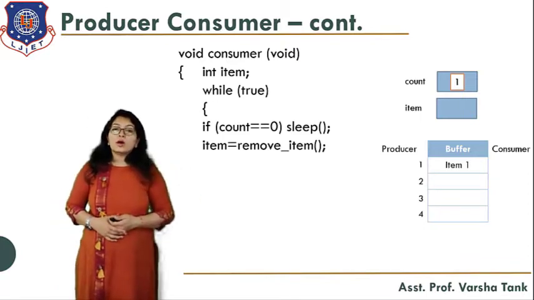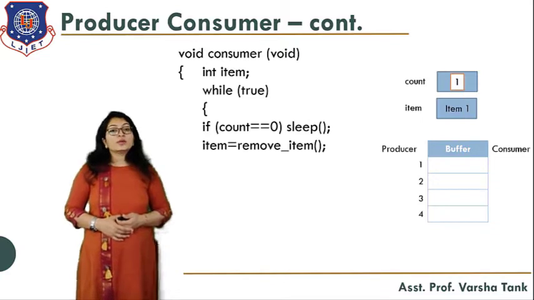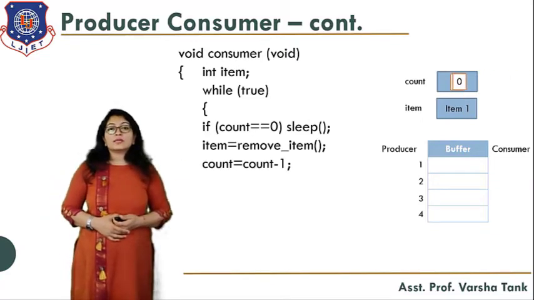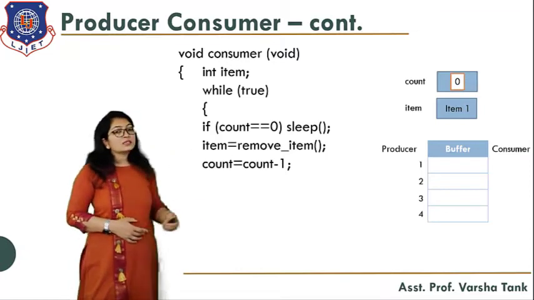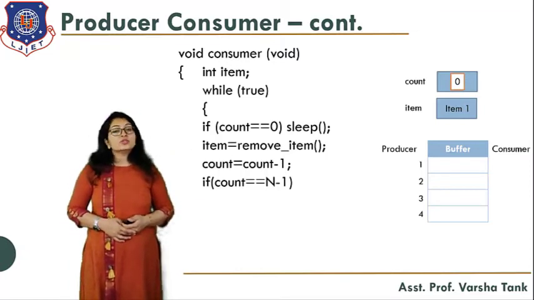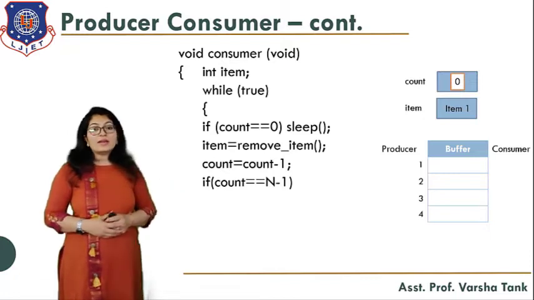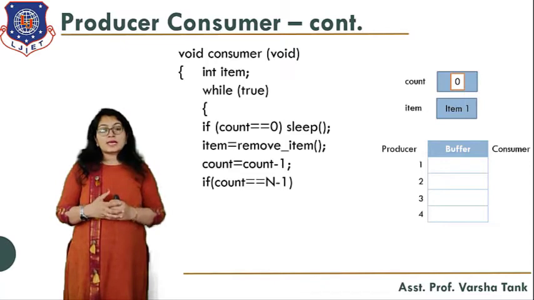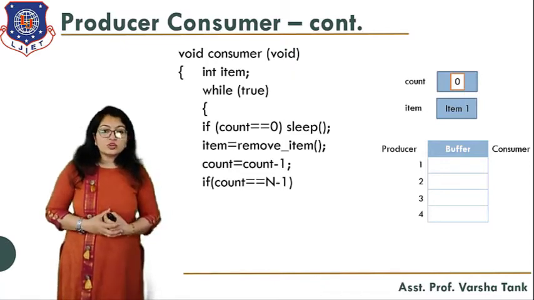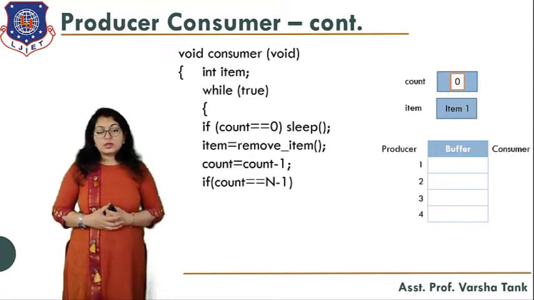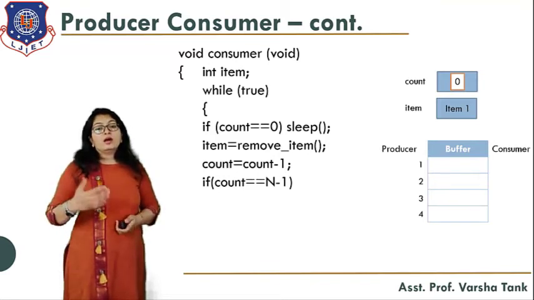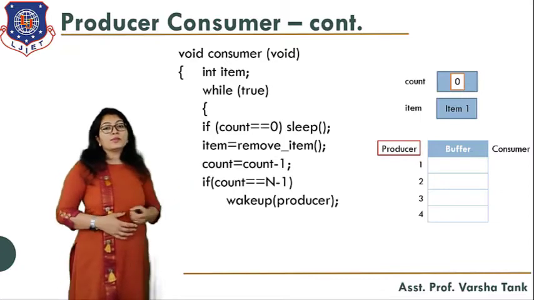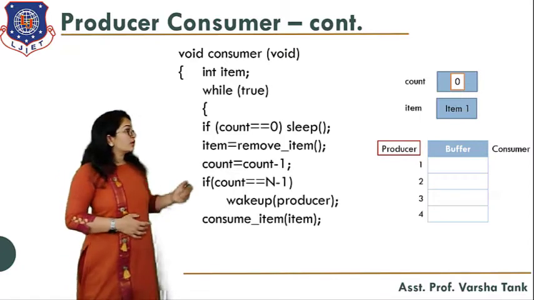So item is equal to what? Remove the item. It will remove the item from the buffer and it will decrease the count. Count is equal to count minus 1. So what will happen? It will decrease the count. So now the count is 0. So if the count is equal to n minus 1, from the total buffer size, if only one item is consumed by the consumer, what will happen? It will call the producer to produce the item. That means it wakes up the producer and it will consume the item.